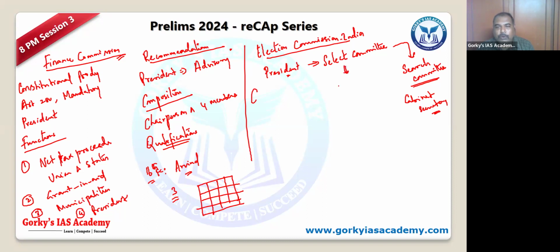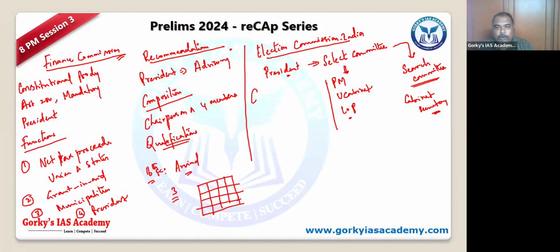So Select Committee, who is the chairperson? So it will be the Prime Minister and one Union Cabinet Minister and the leader of the opposition in Lok Sabha, or in case any person has been representing the entire opposition faction, that particular leader, in case the LOP is not present.